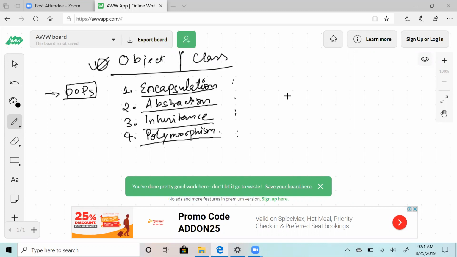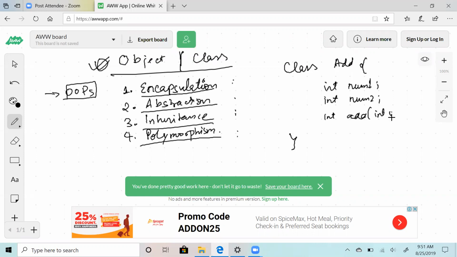So what I mean is, let's say if I have a class, let's take a real example. Let's say we have a class to add, right? So addition is a binary operator, right? So now you will have int number 1. So I'm not writing, so you'll have 2 numbers, and then you will have a function add, where you'll take 2 numbers and you'll return. Right, let's say this is what you intend to do.